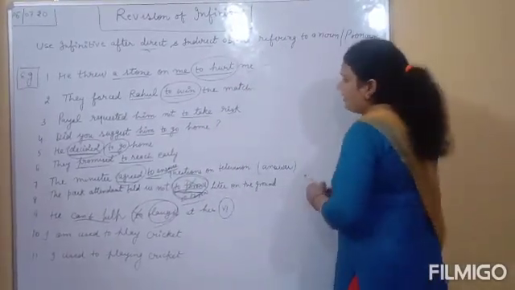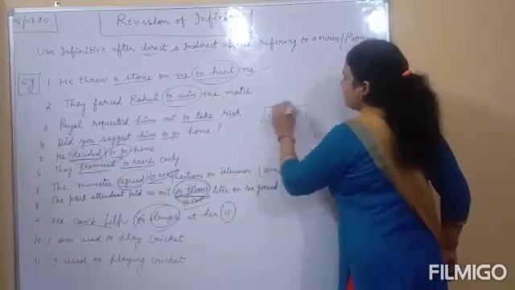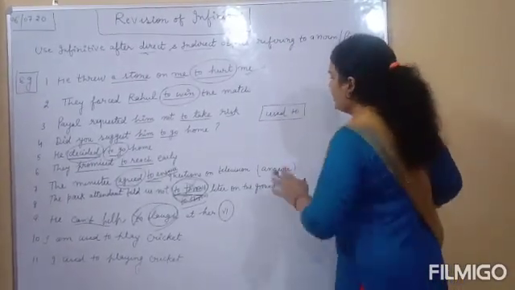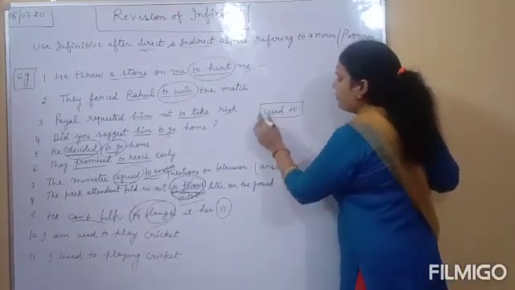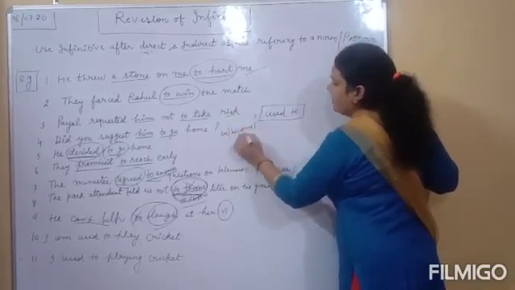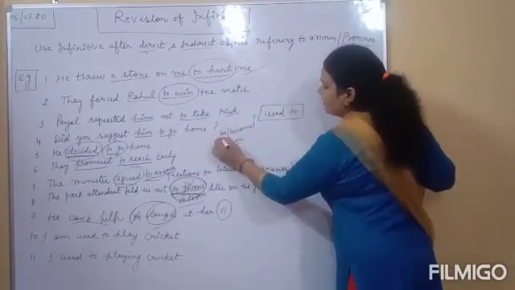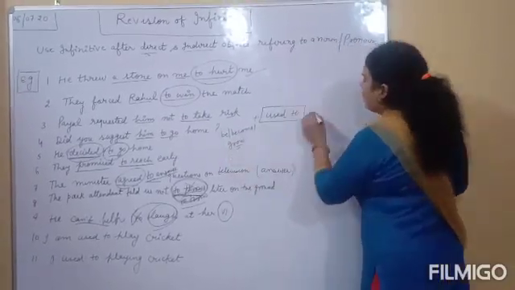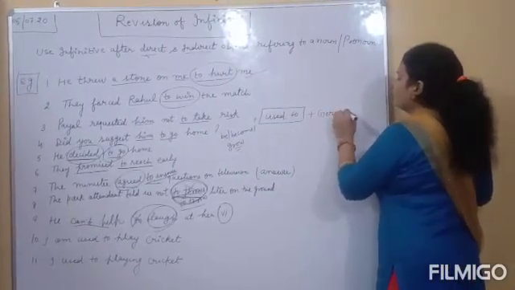Students, let's understand the sentence number 10th and 11th. These sentences are related to the expression used to. You know this expression very well because we always use this as a model in the sentences. But what is the use of this expression in infinitive? Before it, if you find the verb be, like is, am, are, was, were, become and grow, after that you will use gerund, not infinitive.